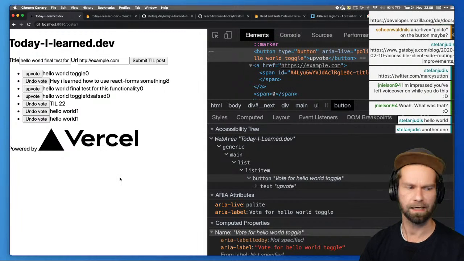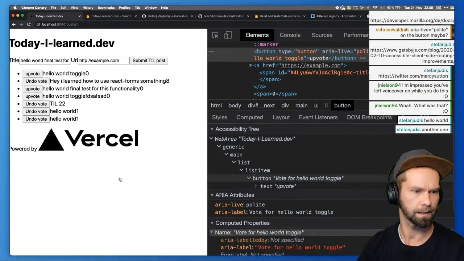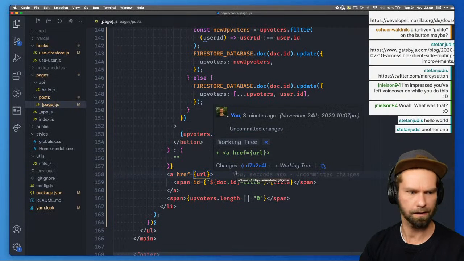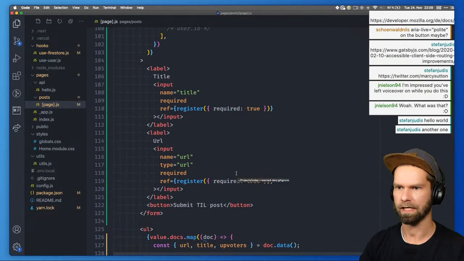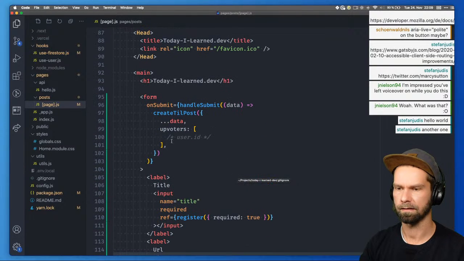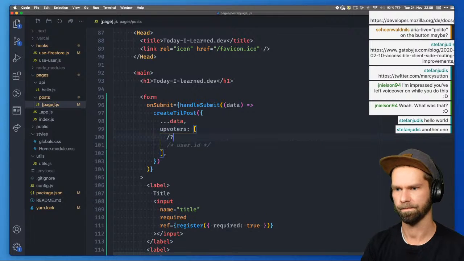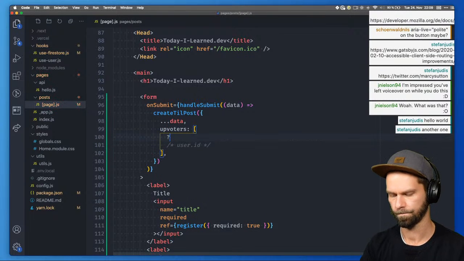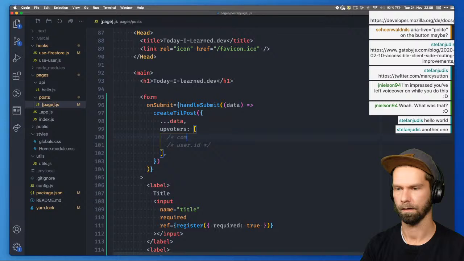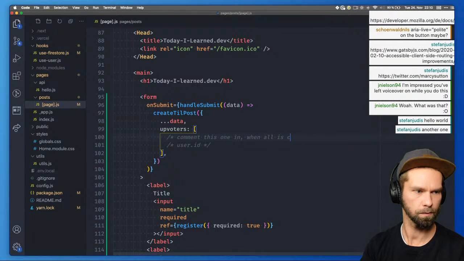So I feel like we should clean up the auth handling and kind of have something nice and proper. Because what we currently have is, so let's maybe comment this one in when all is cool.